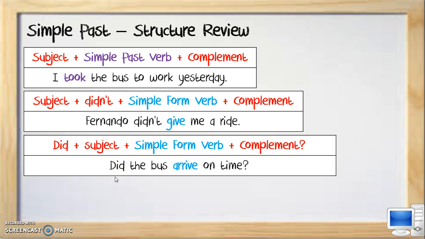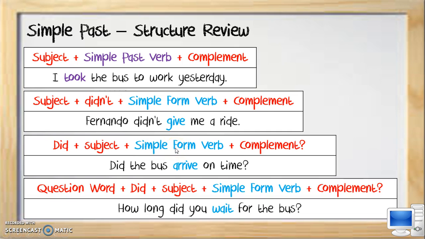In an interrogative form, we have our auxiliary again here. Did the bus arrive on time? Notice how our verb is in a simple form again. Same thing when we use a question word. How long did you wait for the bus? To practice the simple past tense, you can visit the website by clicking on the computer.